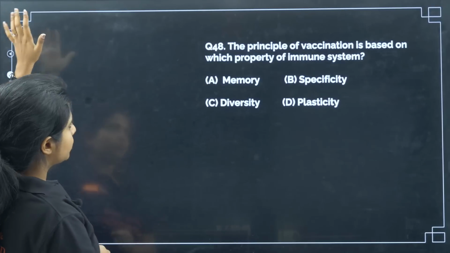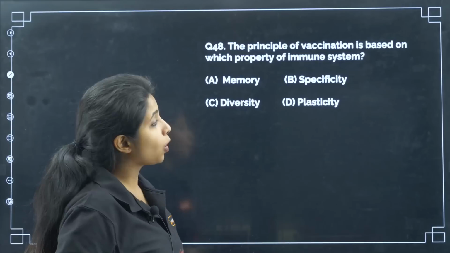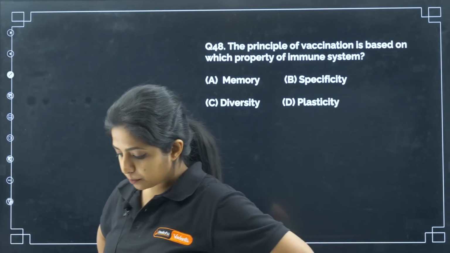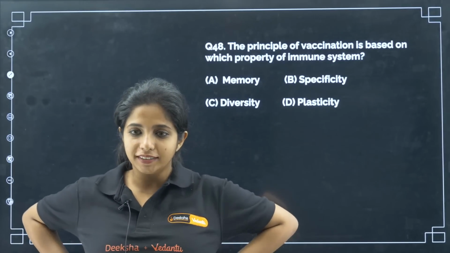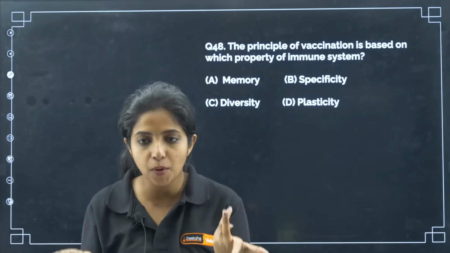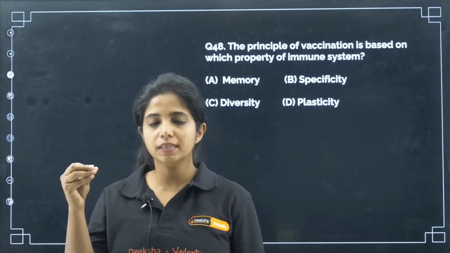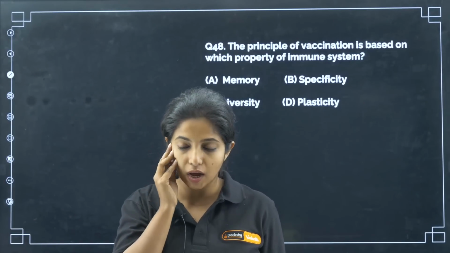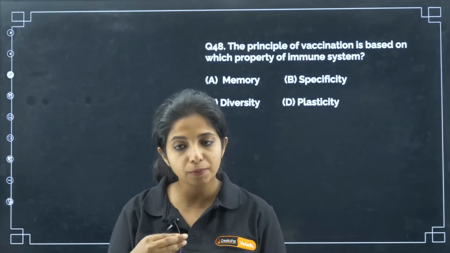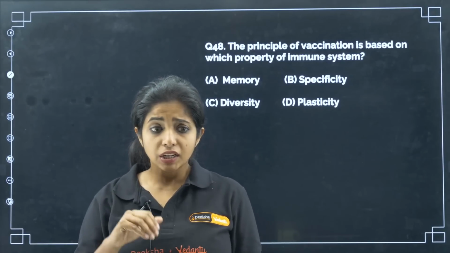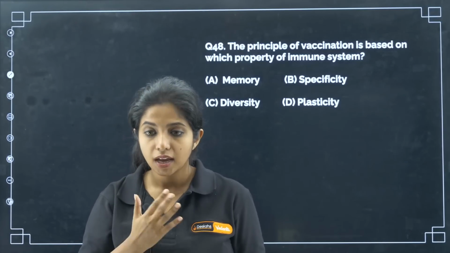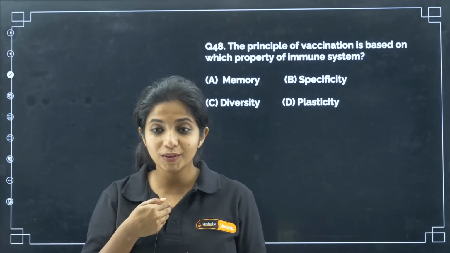Fine. Now, the principle of vaccination is based on which property of the immune system? What property of the immune system is being taken care of in vaccination, my dear children? We were all given vaccination for COVID, right? You remember that era? So what is the principle behind it? Whenever we have an antigen, a foreign particle, inside our body, our body produces antibodies against it. Now we cannot wait for that antigen to come and affect our body and then produce antibodies, because if that happens, my dear children, we are going to get affected.